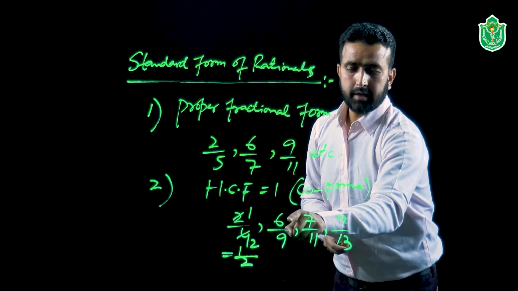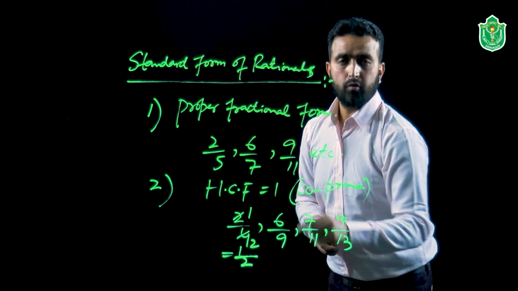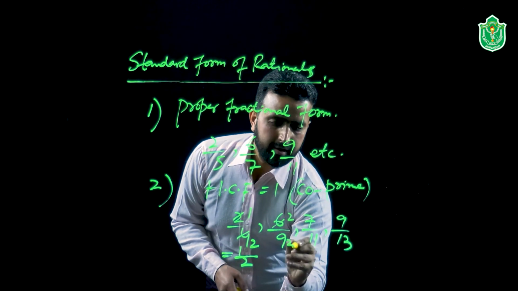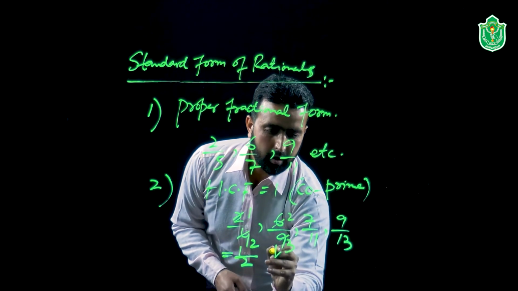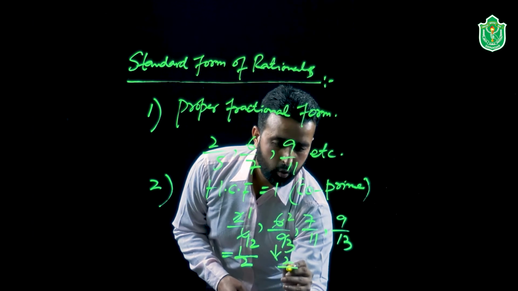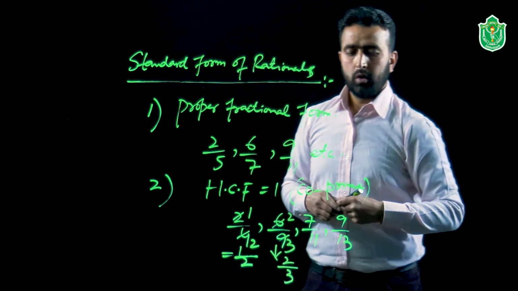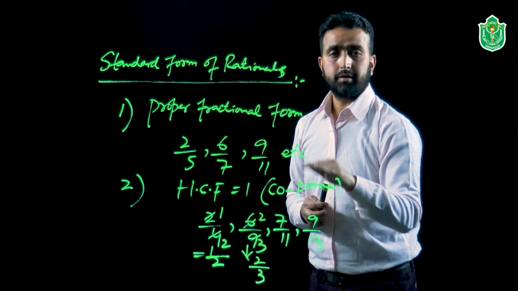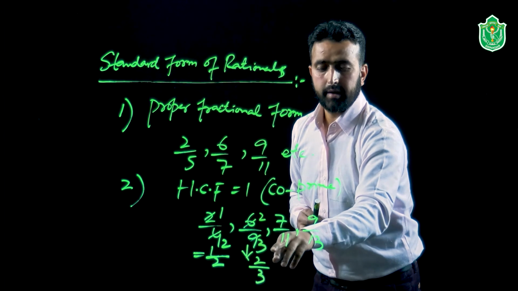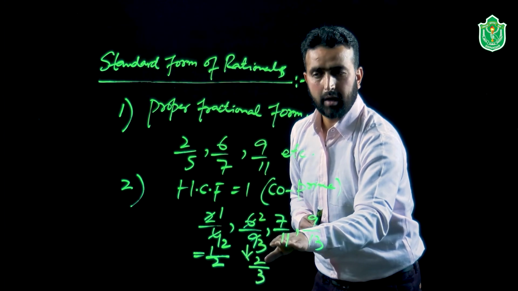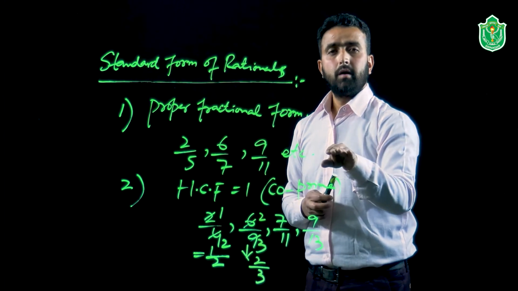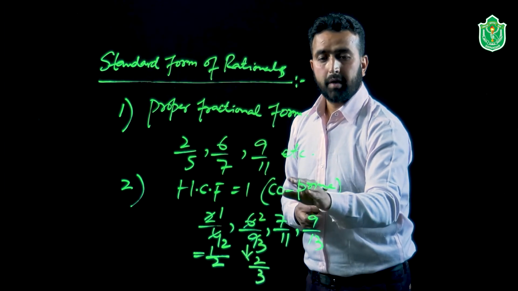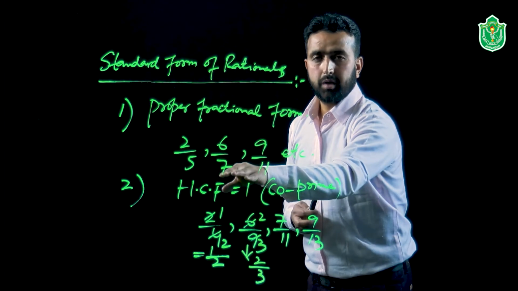Likewise, the same is the case with 6 and 9. You can go for the cancellation further, that is 3 2s and 3 3s. That means we can give it the simpler notation as 2 by 3. So 2 by 3 is the number. You can see we cannot go further in cancelling the terms. So the highest common factor between numerator and denominator is 1. So this is what we mean by co-prime. The numerator and the denominator must be co-prime to each other. They must be in lowest terms.